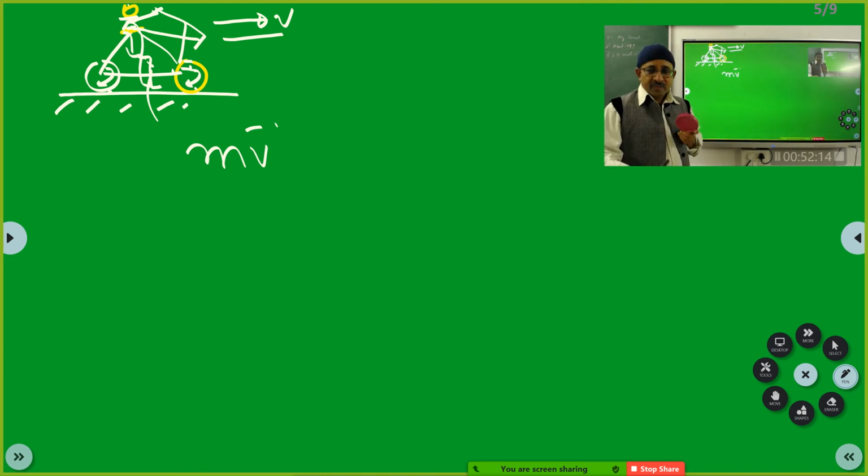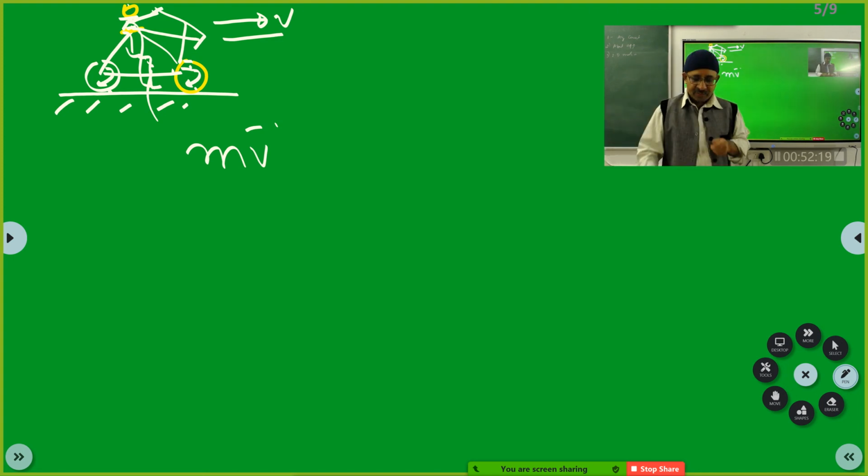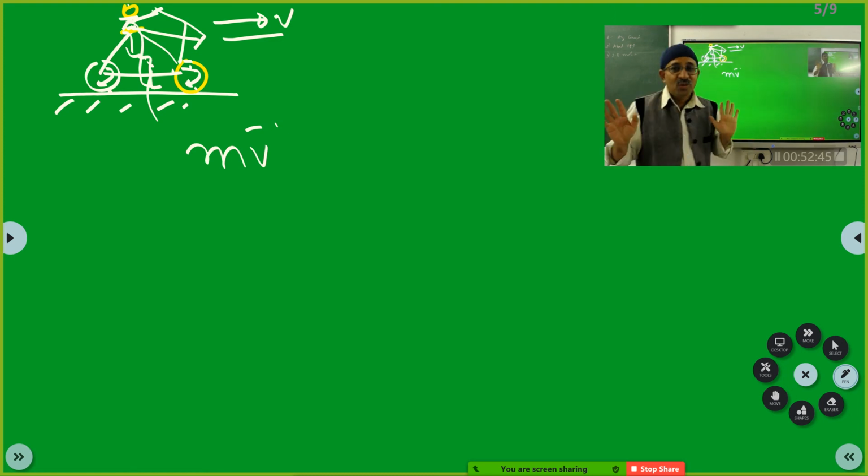Kinetic friction. Please, students, if anybody has any doubt, please ask. I will explain. Because you will have wonderful problems on this. Nobody is going to tell you whether it will skid or not skid, whether you should use static coefficient or kinetic coefficient. You have to use the data, construct the motion, and analyze and conclude whether there is static friction or kinetic friction and which coefficient you should use. They will give both the coefficients and solve the problem.